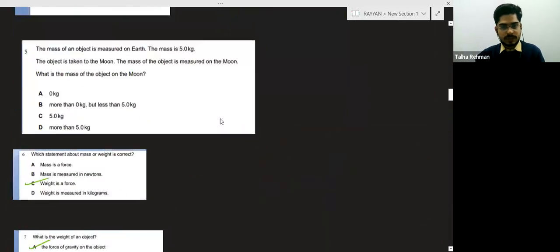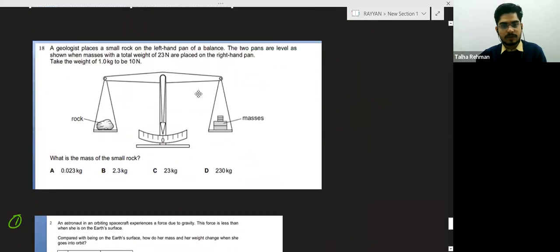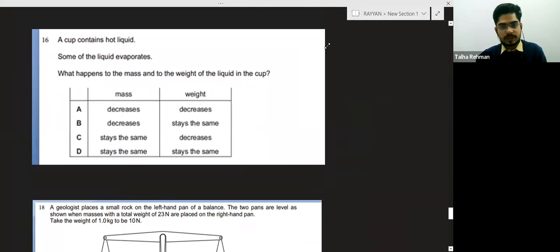So, the last question, I think. Just try to solve this.